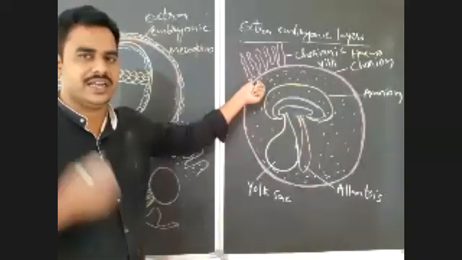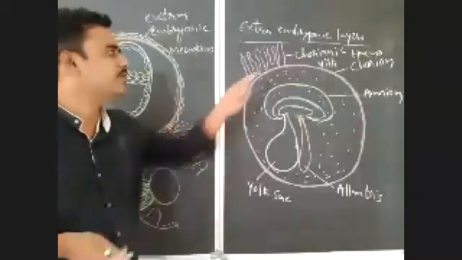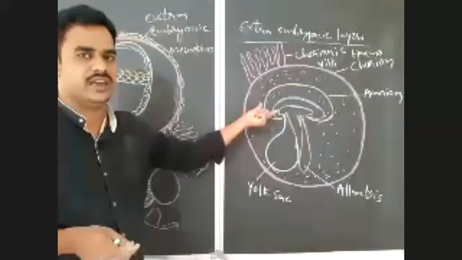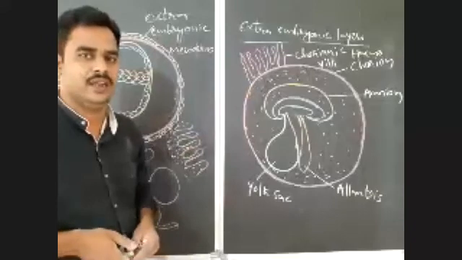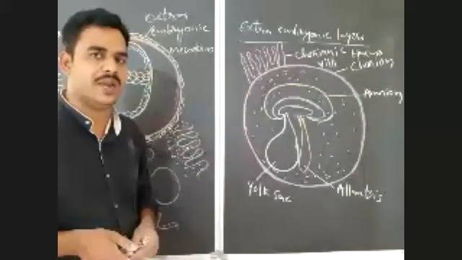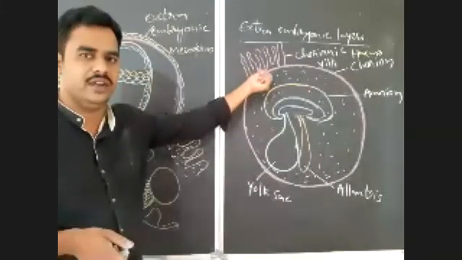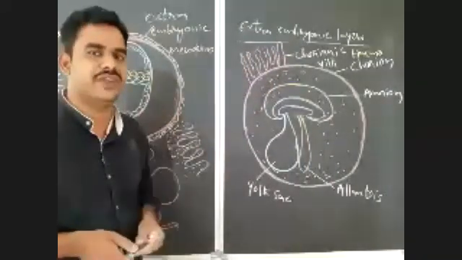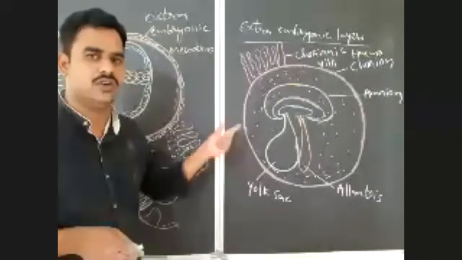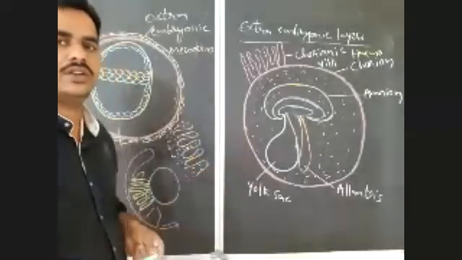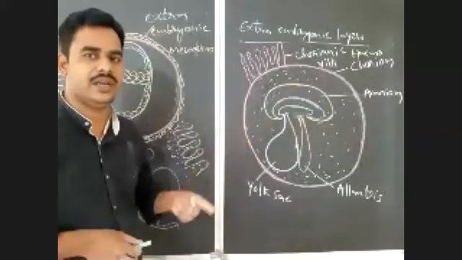Actually, in the placenta, there are two parts. 50% of the placenta is formed by the mother, another 50% is formed by the embryo. The fetal part of the placenta is formed by chorionic villi. At the time of formation of the fetal part of the placenta, the chorionic villi play an important role. Chorionic villi only modify into the fetal part of the placenta. We will discuss that when discussing the placenta. So now we will remember chorion. Up to that you should remember. In the next class, we will continue with the remaining extra-embryonic layers, right?